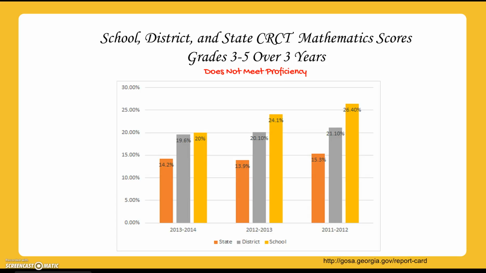And what we see here is from 2011-12 to 2013-14, a decrease in the percentage of students that do not meet proficiency standards in mathematics, which is a good thing. We also see the same type of decrease happening on the district level and the state level.